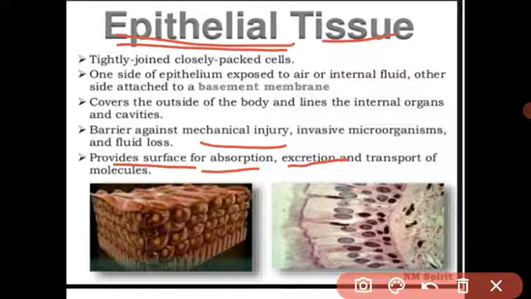Second, absorption. It is also present in internal organs. Some absorb, and some secrete, for example the salivary gland. Some glands have epithelial tissue, and they secrete their secretions. The salivary gland secretes saliva. The sweat gland secretes sweat. Understood? What is the main function? And the location of the epithelial tissue.